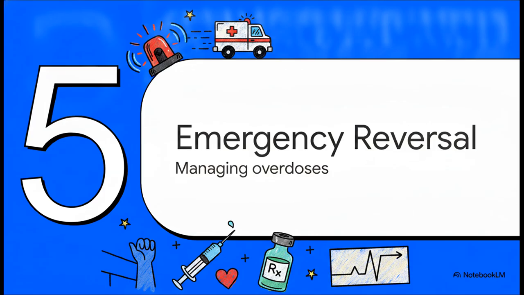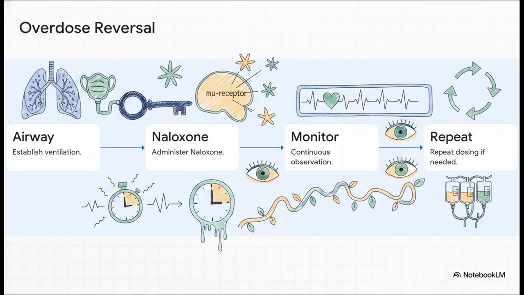Okay, we know what the crisis looks like. Let's move to part 5, emergency reversal and management. When a patient hits the ER doors, the very first step is always securing the airway and getting them ventilated. Then we hit them with the antidote, naloxone. This is a pure antagonist. It rushes into the brain, literally kicks the opioid right off the mu receptors, and restores breathing in just 1 to 2 minutes.